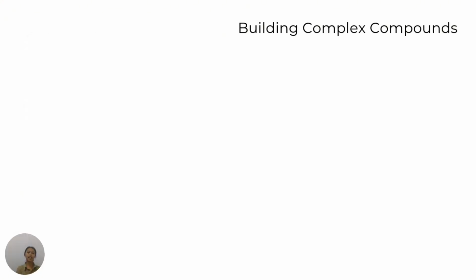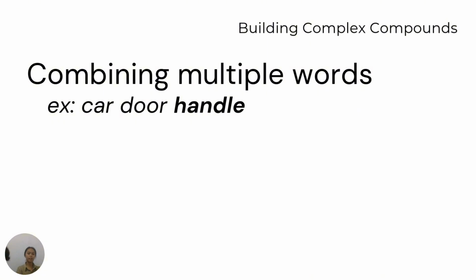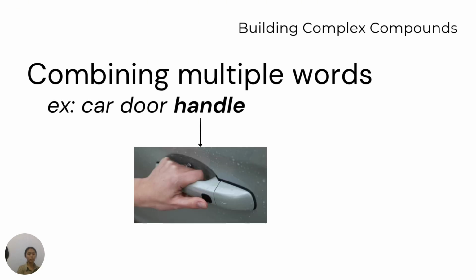Now let's see how complex compound words are formed by combining two or more words. Take the word car door handle. It's made up of three parts: car, door, and handle. And each word adds something important to the meaning. Handle is the head of the word because it tells us this is something used to open or close. Meanwhile, car and door give us more details about what kind of handle it is.